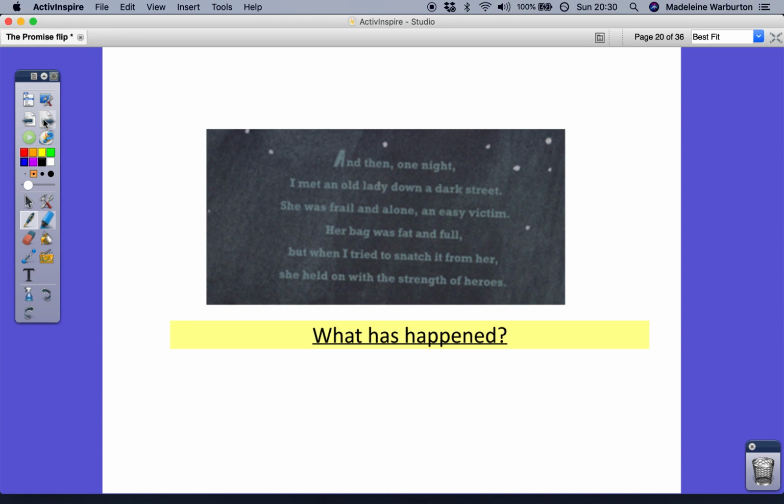Let's unpick that a little bit. What's she done? She tried to snatch a bag. So she's trying to steal something, isn't she? But what's different this time? Because we know that she's stolen things before. She's picked on the frail, so the weak, the person who's alone, an easy victim. So she's thinking about her as a victim, as somebody that she can attack. She's seen that her bag is full of money, full of things that she might need to use. But when I tried to snatch it from her, she held on with the strength of heroes. So this actual victim was not so frail. She was strong.